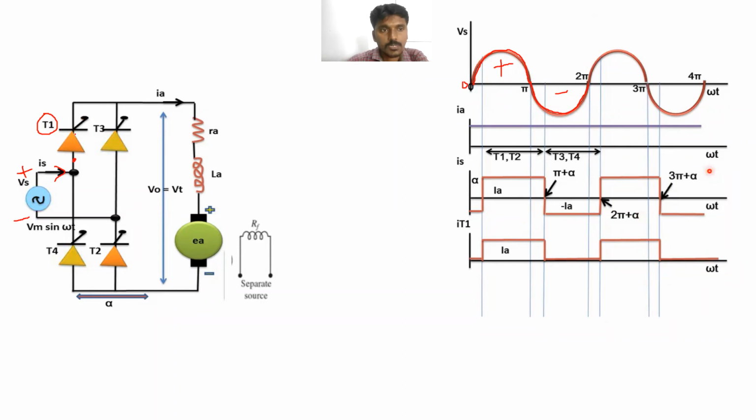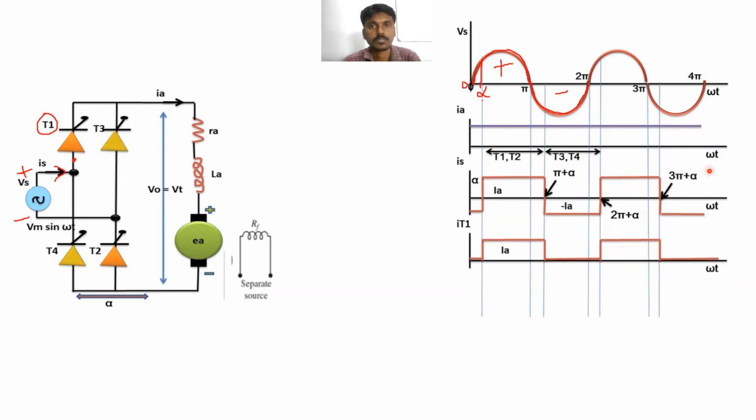For example, we have applied some amount of voltage to the gate circuit at this point, at this interval. For example, this is the alpha point. Clear? Alpha means firing angle, maybe 30 degrees, 40 degrees. Whatever.